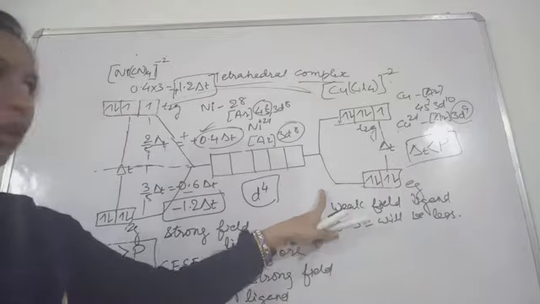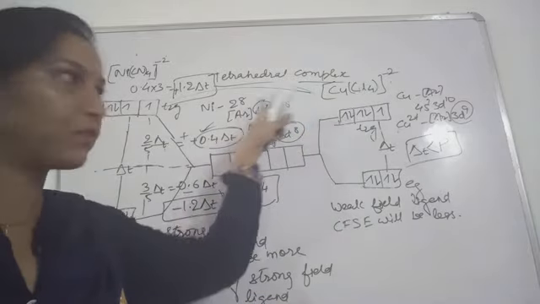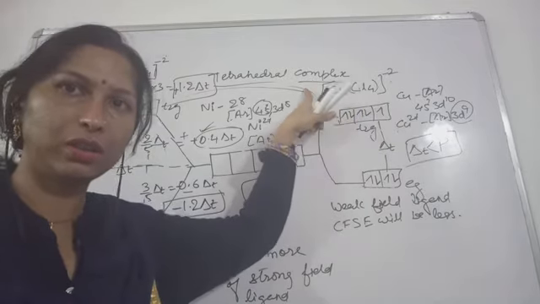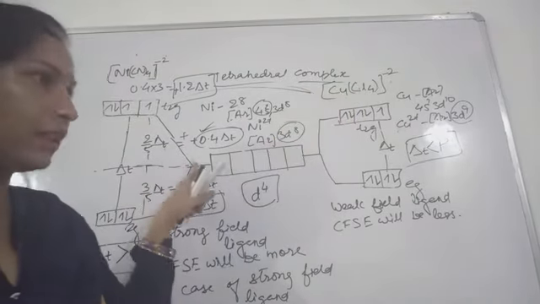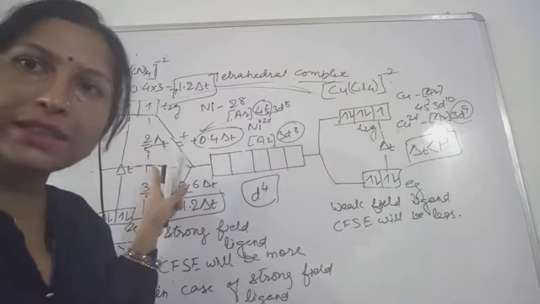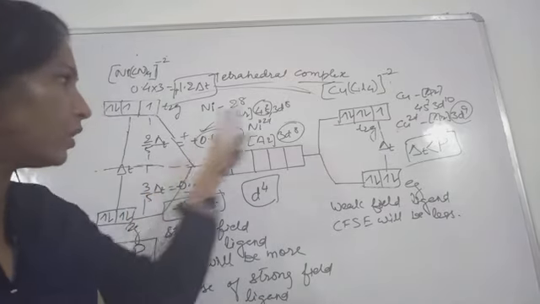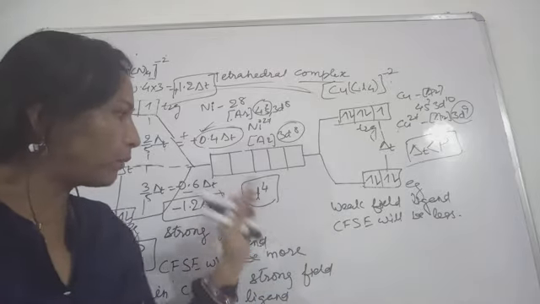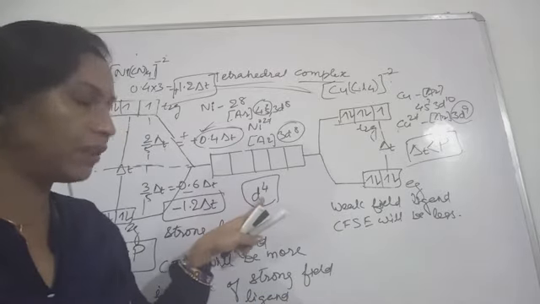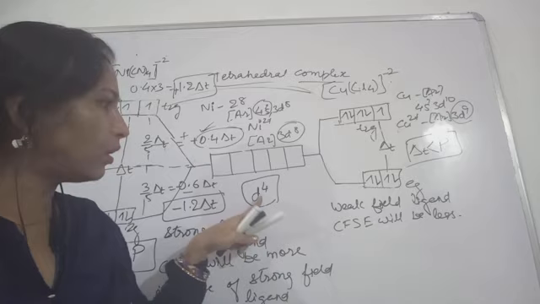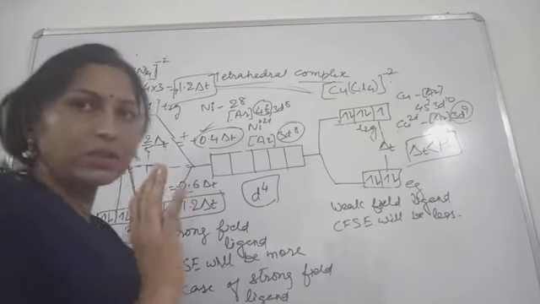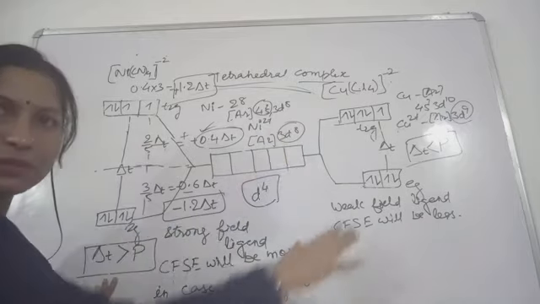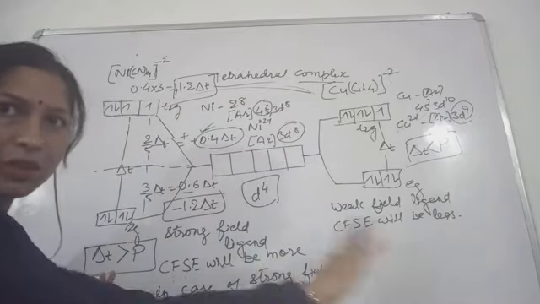This was all about the 2 examples we have quoted here: tetrachloridocuprate and tetracyanidonickelate. In these 2 cases this was the arrangement. Now I am going to tell you about d4. If you have d4 or d5 electrons, then what will happen? This was all about the 2 examples we have seen, the tetrahedral complexes.